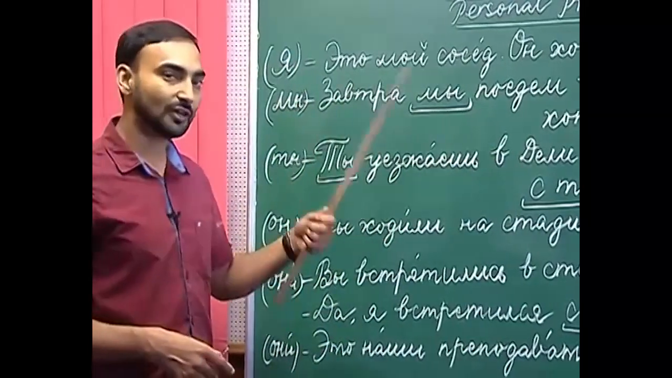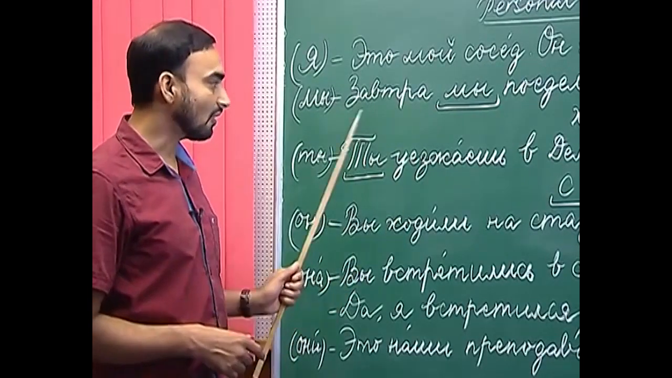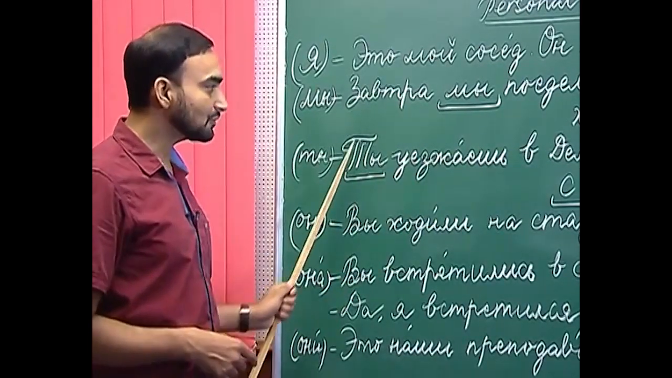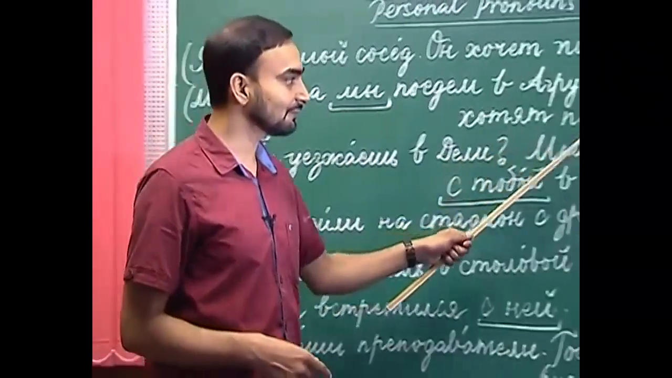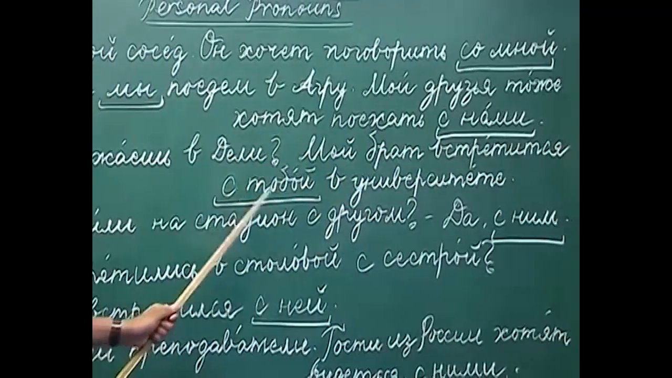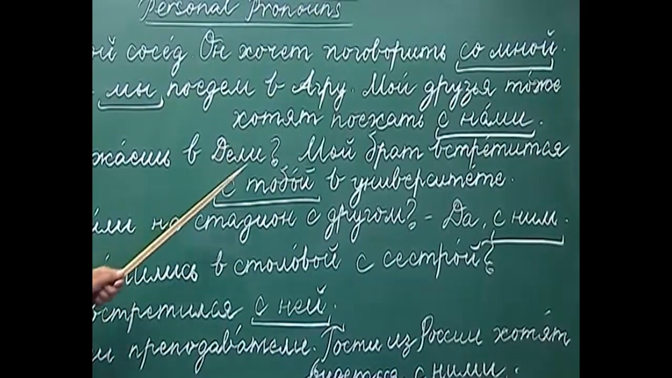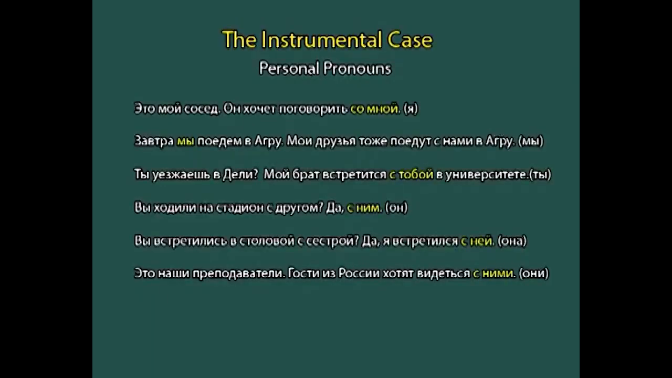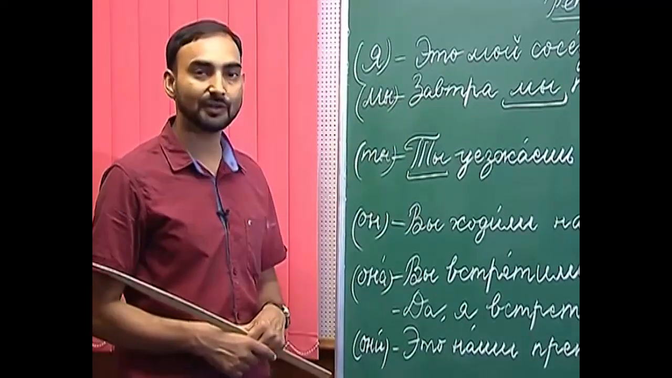For second person plural number, if we change the subject here from ты to вы, how will you ask this question? Вы уезжаете в Дели? So, are you going to Delhi? Мой брат встретится с вами. So, вы, which is the second person plural number, changes to вами. Мой брат встретится с вами в университете. So, my brother will meet you at the university. Now, let us come to the third person personal pronoun.